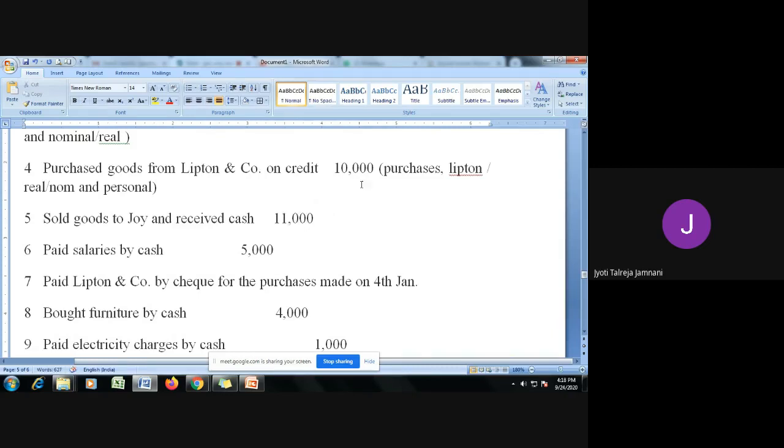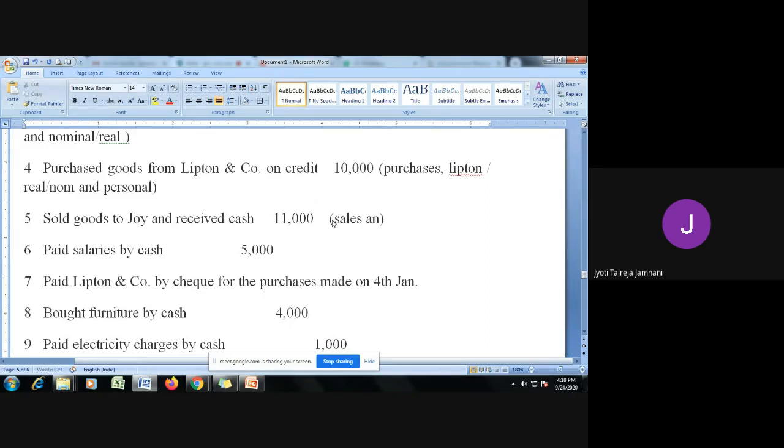Let's complete the problem. Sold goods to Joy and received cash, 11,000. Now again there are two things. You have sold goods, so it is sales. As I told you, we will not use the word goods, we'll either use purchases or sales. And the second one: you have sold goods to Joy and received cash, so should I use the word Joy, or the word cash?